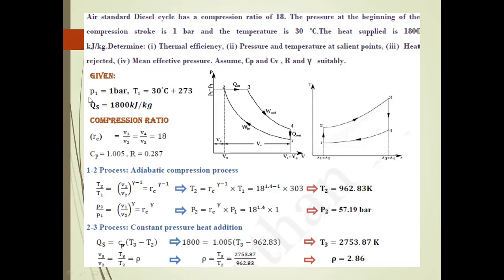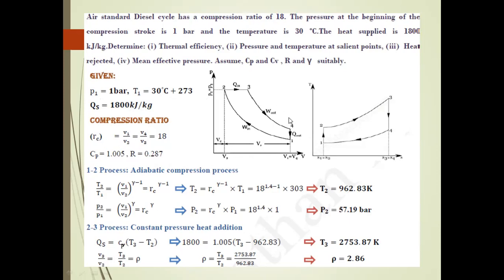From the problem, the given data is P1 equal to 1 bar, and the temperature T1 is 30 degrees Celsius, which we convert to Kelvin. The heat supplied is 1800 kilojoules per kilogram. Also, the compression ratio is given: V1 divided by V2 is equal to V4 by V2 is equal to 18. The specific heat at constant pressure is 1.005 and R is 0.287.